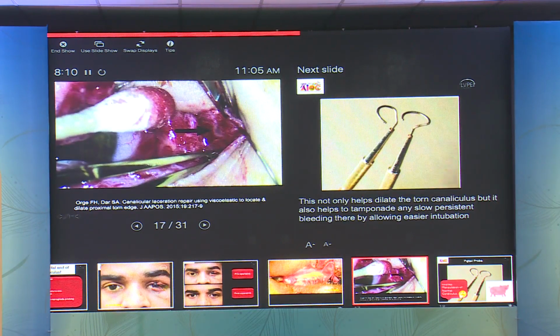Here is that paper that I just mentioned, wherein sodium hyaluronate is placed over the canaliculus, and once some amount of hemostasis is achieved, they have injected it into the canaliculus to help dilate it.